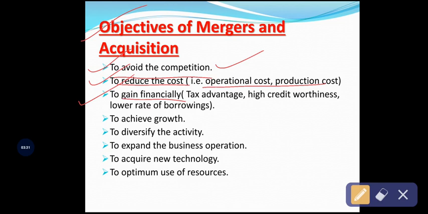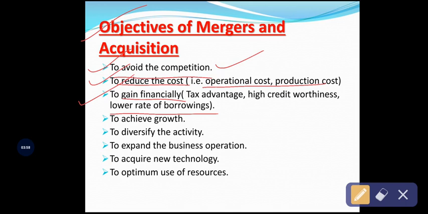So when these top companies merge together, most agencies and lending companies will lend the money at a lower rate of interest. So ultimately the companies will gain financially in the form of a tax advantage, increased credit worthiness and getting loans at a lower rate of interest.